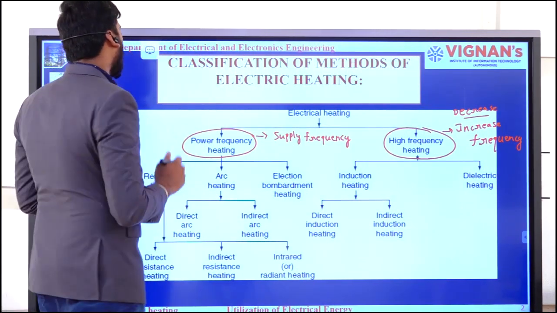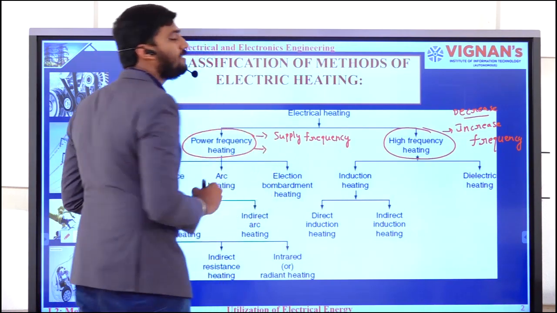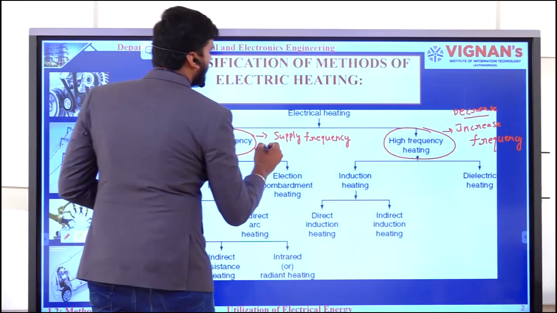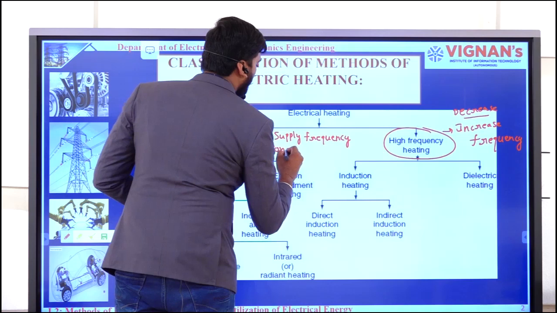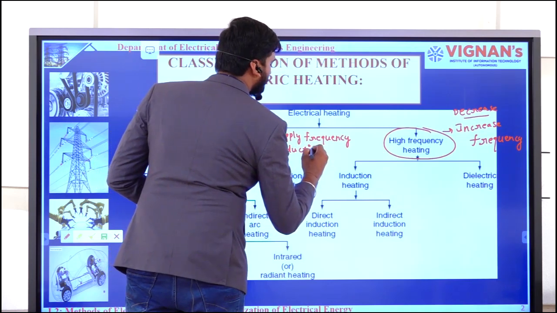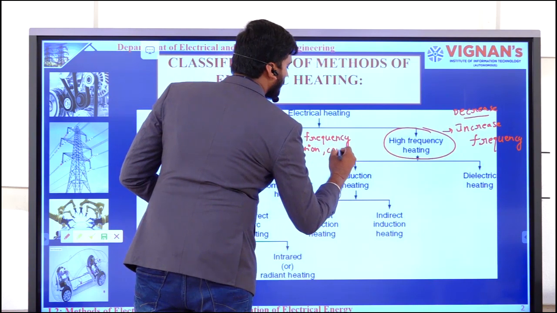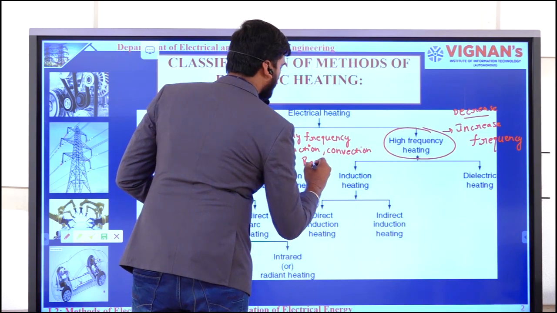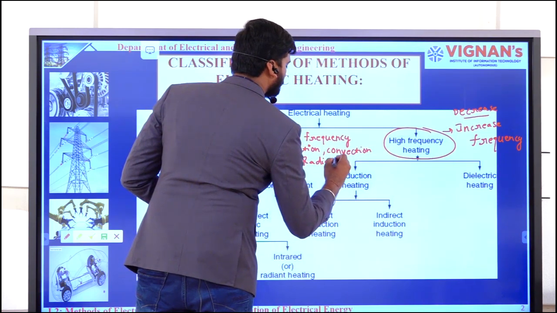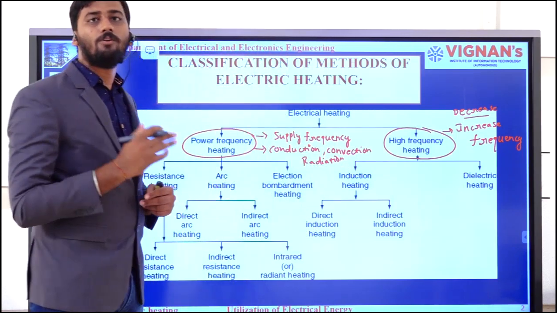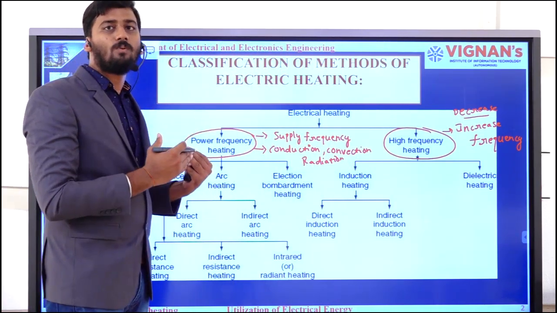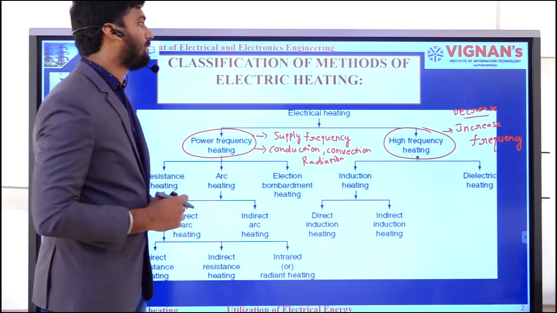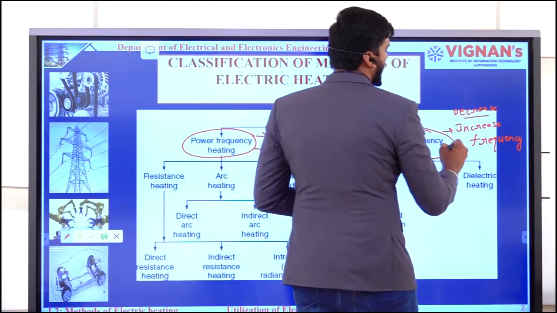In power frequency heating, to transfer the heat energy generated by the equipment to a particular substance, we use the conventional methods: conduction, convection, as well as radiation. By using these three methods, we transfer the heat energy generated by the equipment to the substance. But in high frequency heating, we do not utilize those conventional methods.